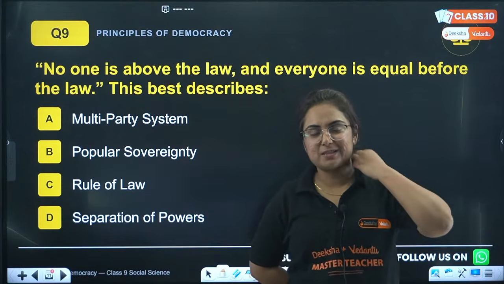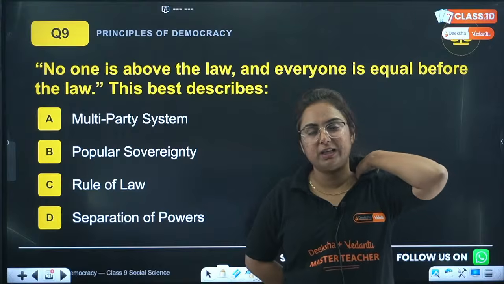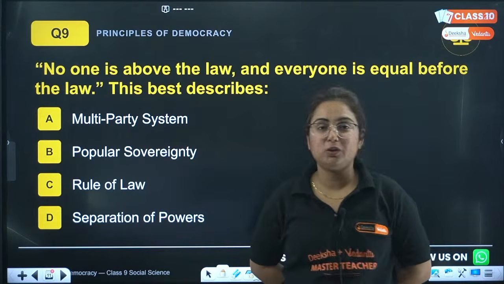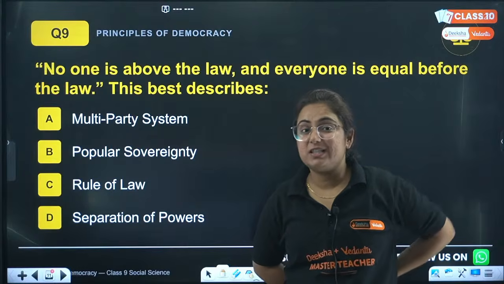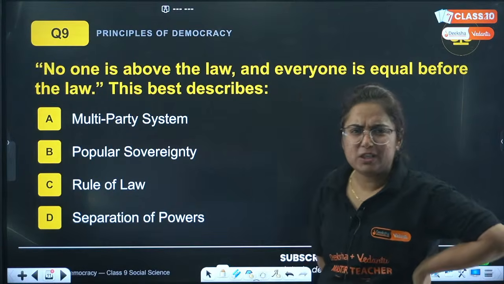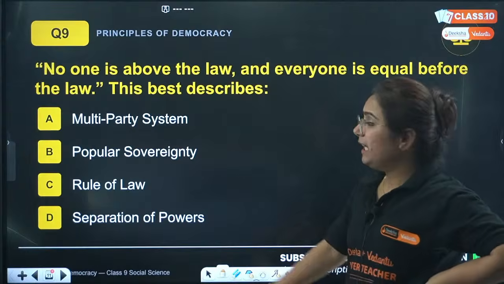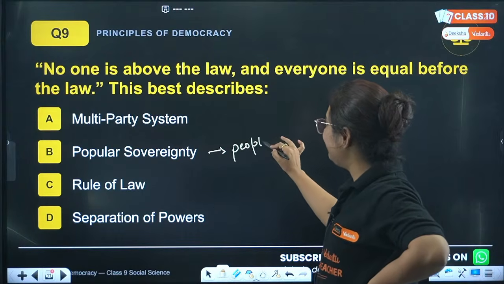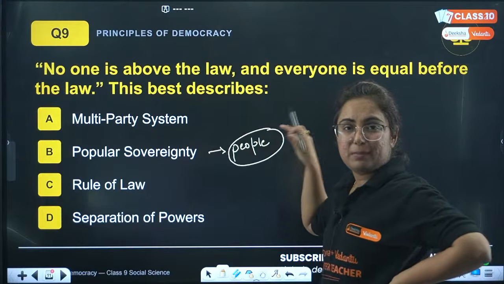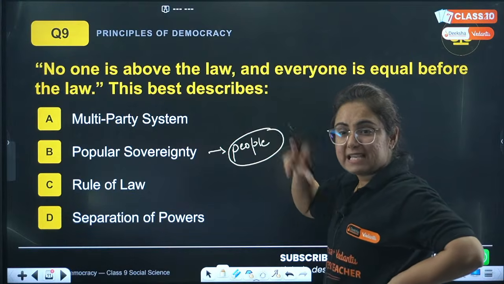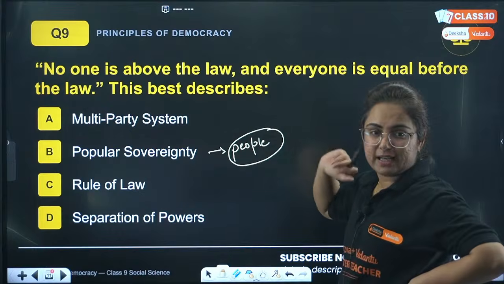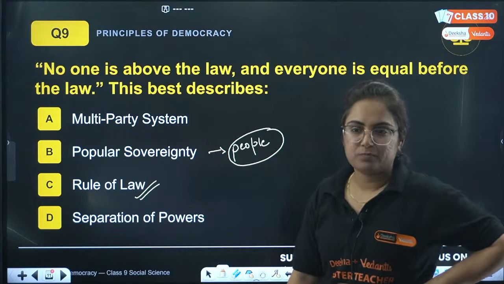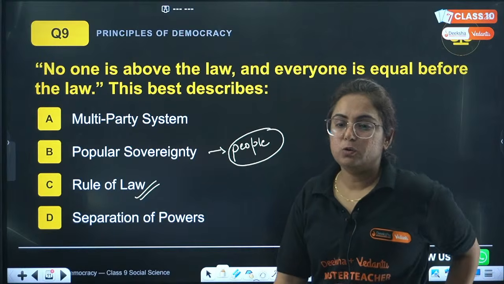Think about it, I just explained the same concept right now. No one is above the law and everyone is equal before the law. We discussed this for which concept? Is it popular sovereignty? No. In popular sovereignty, we just saw that no one is above the people. So these are the people who are the source of power. Yes, here Manisha is correct that this concept is rule of law.